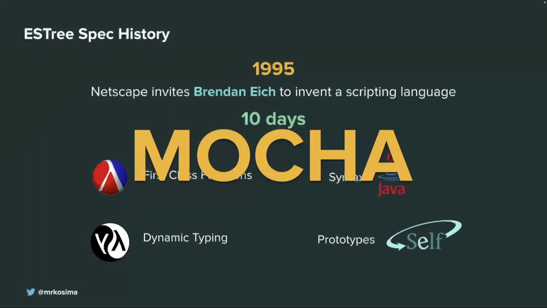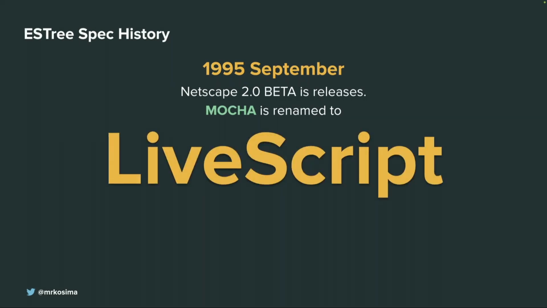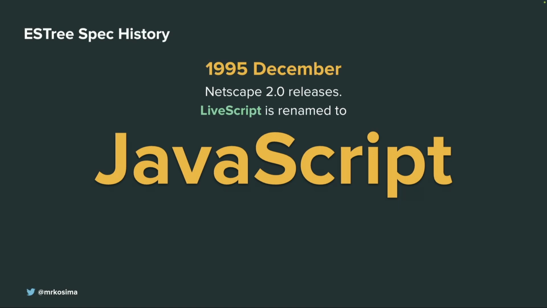Mocha was basically the language Brendan Eich introduced. But when they decided to release the Netscape 2 beta with Mocha integrated into it, they first renamed Mocha to LiveScript. It was LiveScript, and then when Netscape 2 was released, LiveScript was renamed to, right, finally JavaScript. So December 1995 is the official date when we have JavaScript in place, which is great.